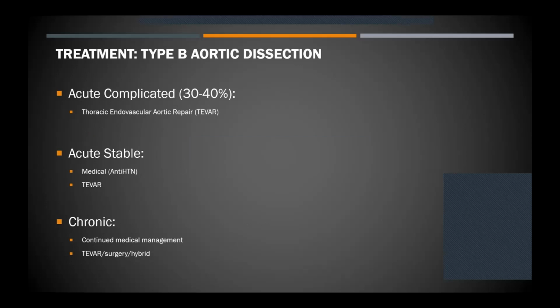So for acute stable dissections, we often treat medically, like I explained before. We may offer them TEVAR. If the patient has complicated dissections like a rupture event or malperfusion syndrome, we offer them immediate endovascular repair, that is TEVAR. And in chronic situations, we may continue medical therapy or give them TEVAR or surgical option.